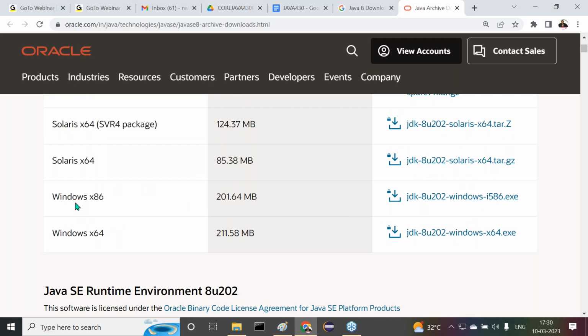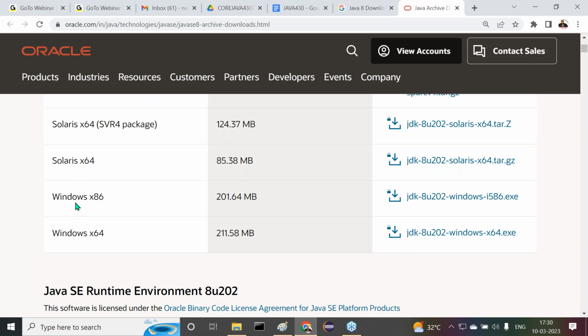Now you tell me, as per your thought, if Java is a platform independent software, no? Why have the Oracle people given different software for each and every operating system? Why have they not specified a single link for every operating system? Why did they specify different links for each and every operating system? Now tell me, are these Java software depending on the operating system or not?